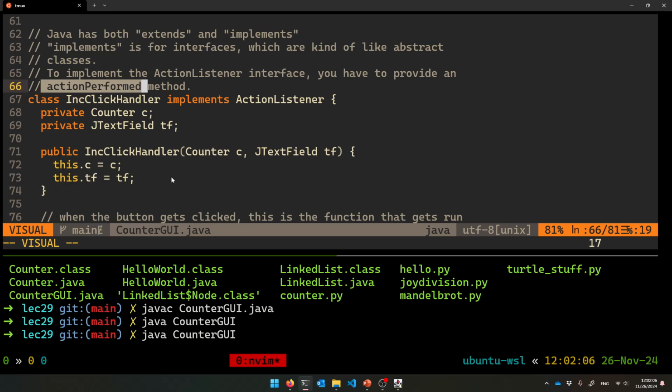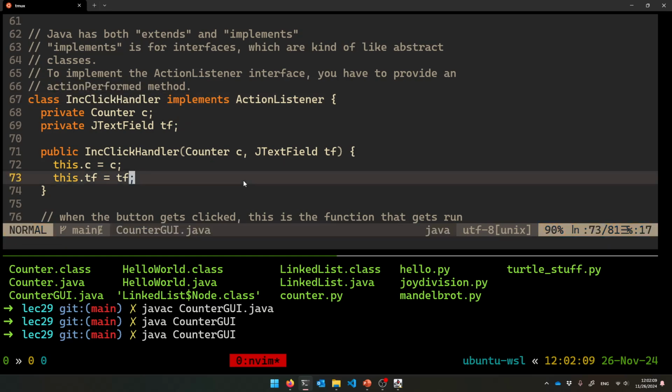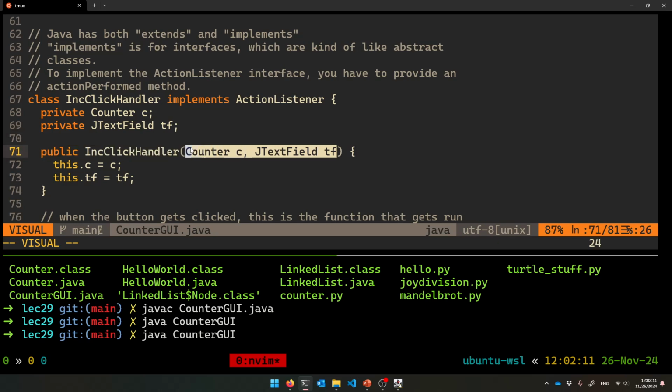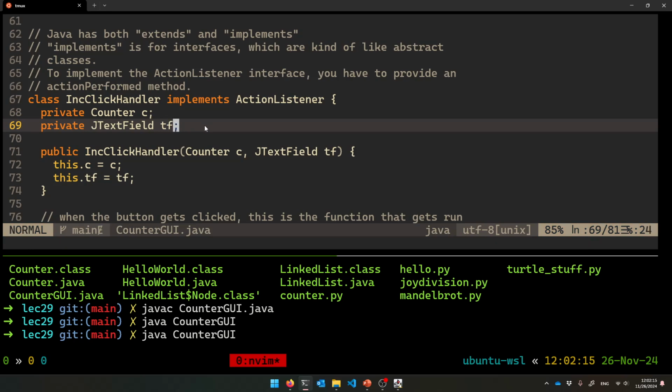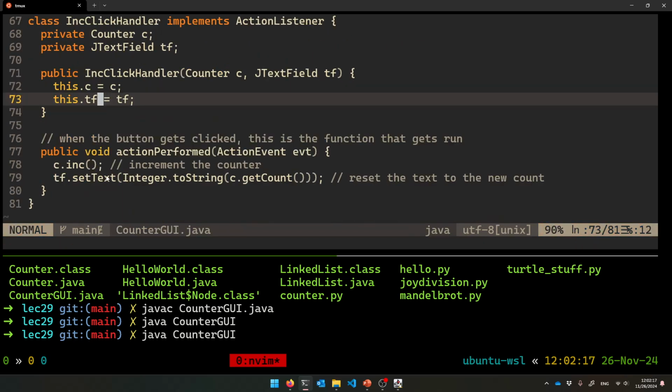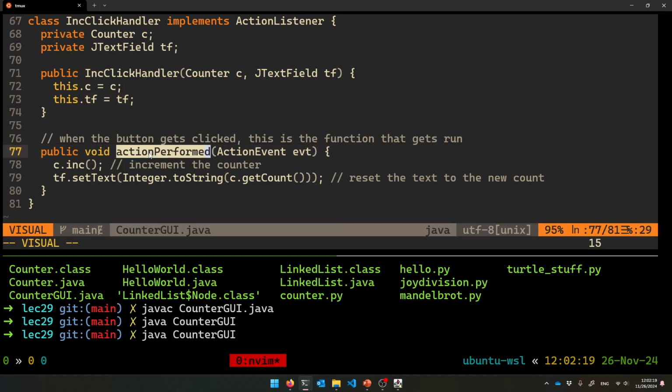All right. So for this particular click handler, I need to mess with the counter and the text field. So I'm getting those both in my constructor. Here I am setting them, calling them C and TF. And then when the button gets clicked, it's going to call this particular method. It has to be called actionPerformed. That's part of this interface, okay?